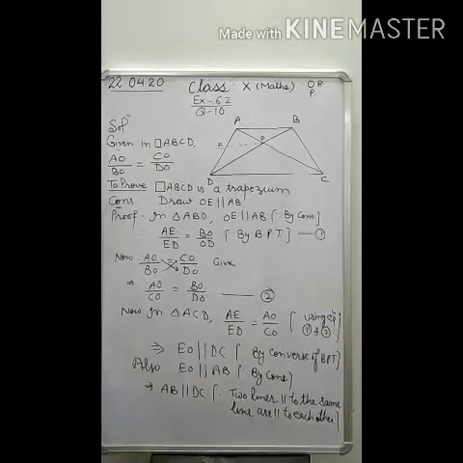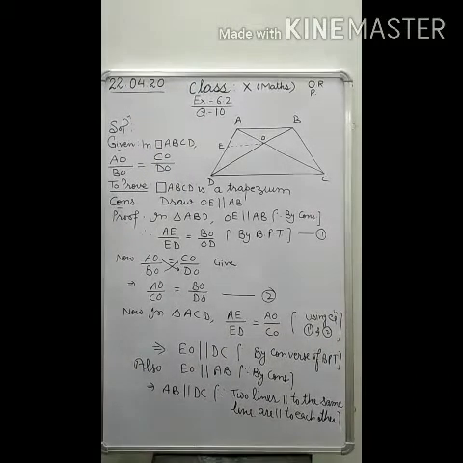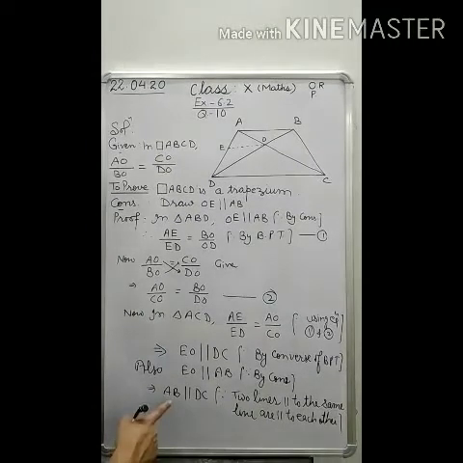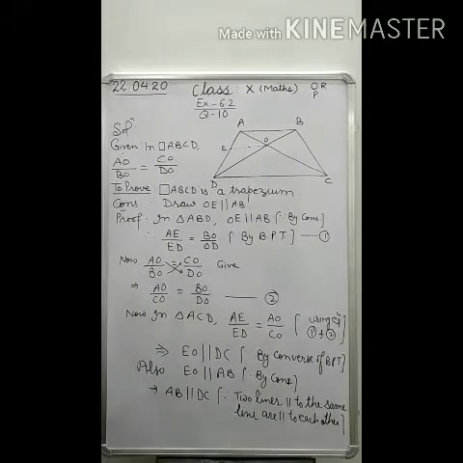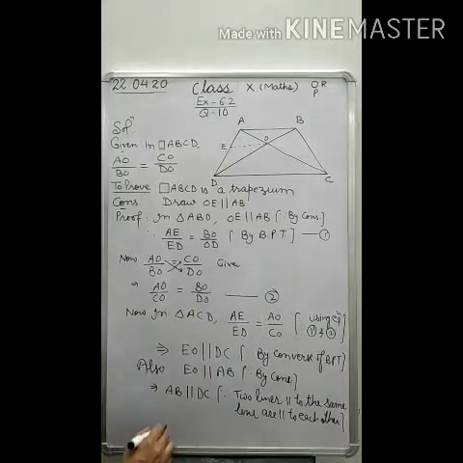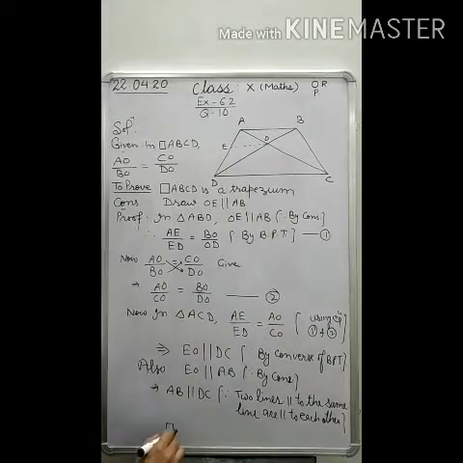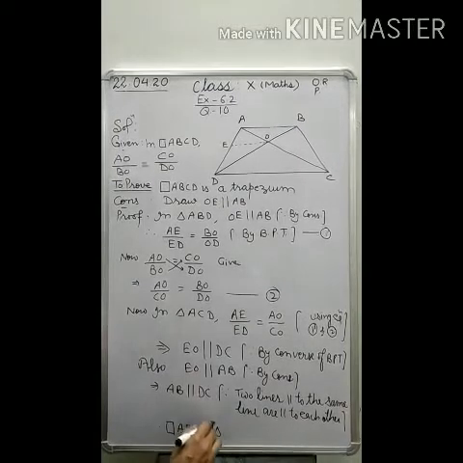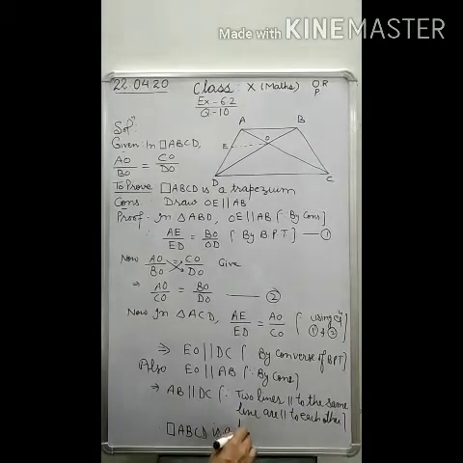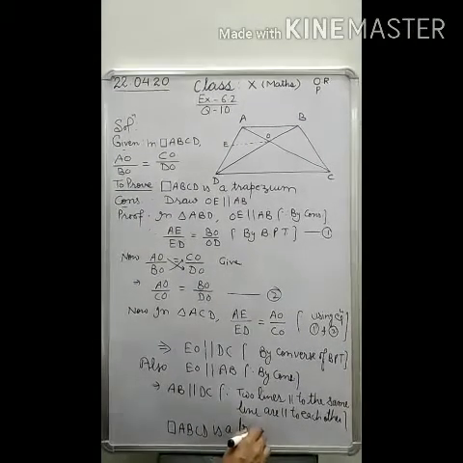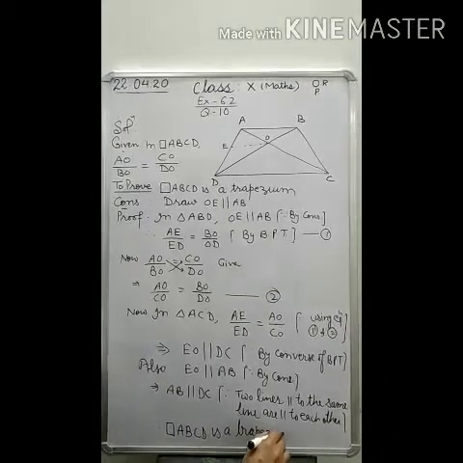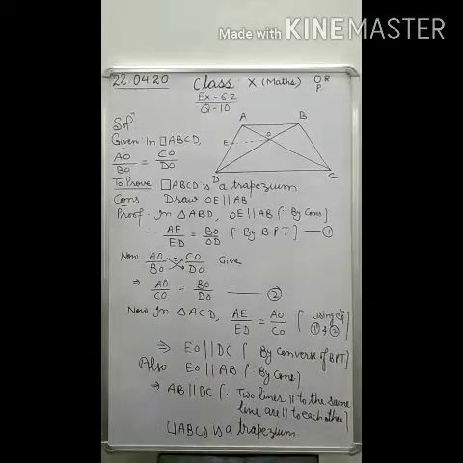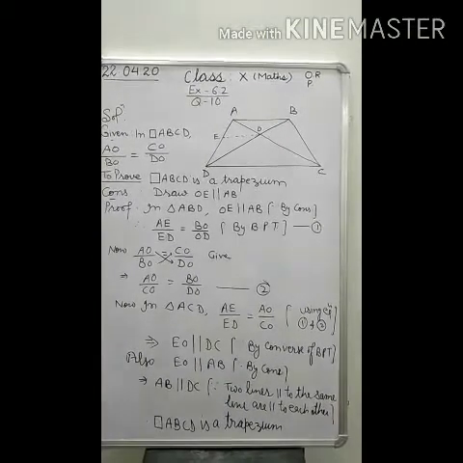It means AB will be parallel to DC. And if AB is parallel to DC, it means one pair of opposite sides is parallel, so therefore quadrilateral ABCD is a trapezium. This is the required result that you have to prove.